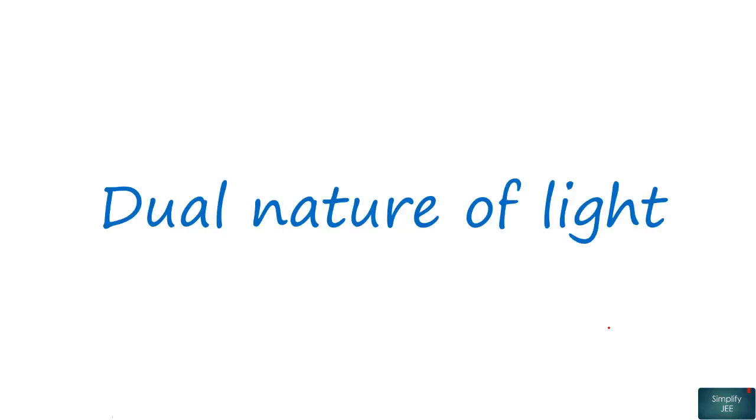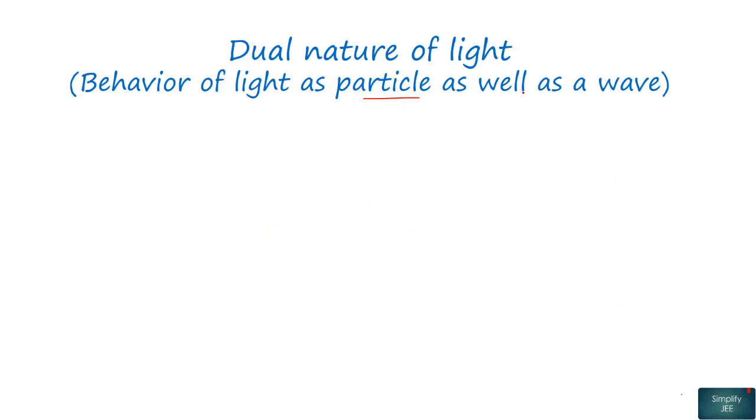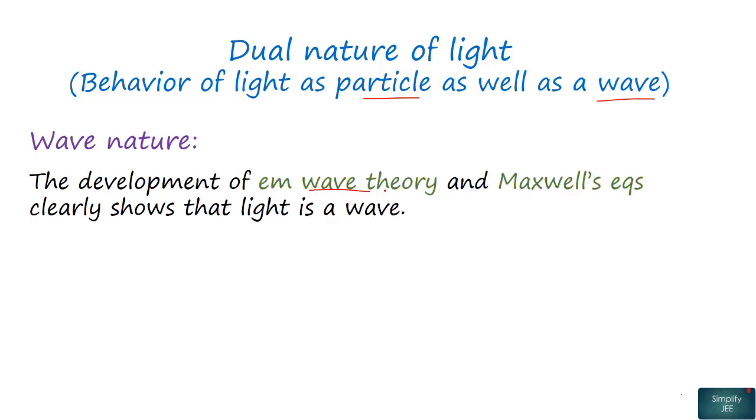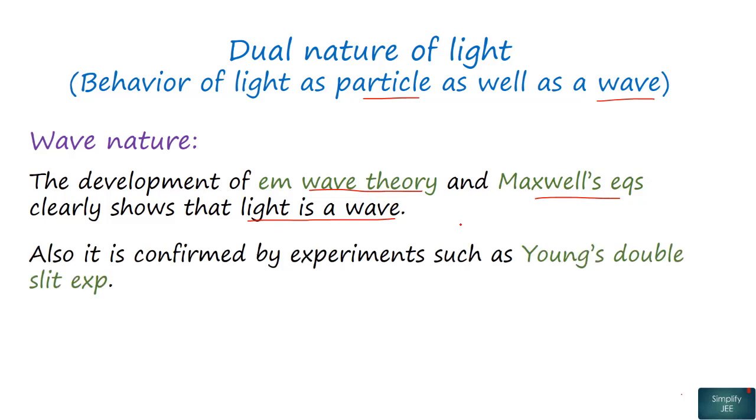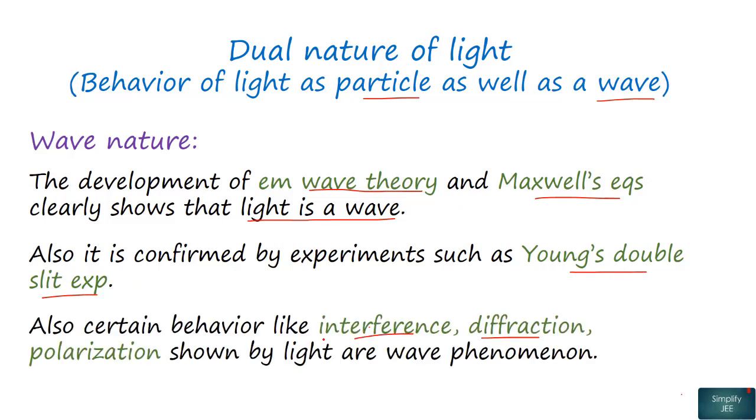Now let's discuss the dual nature of light, that is the behavior of light as a particle as well as a wave. For the wave nature, the development of electromagnetic wave theory and Maxwell's equations clearly shows that light is a wave. Also, it is confirmed by experiments like Young's double slit experiment. Also, there are certain properties like interference, diffraction and polarization which can only be explained considering light as a wave. Also, there are certain phenomena which can only be explained considering light as a particle.